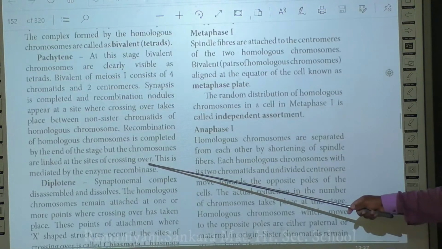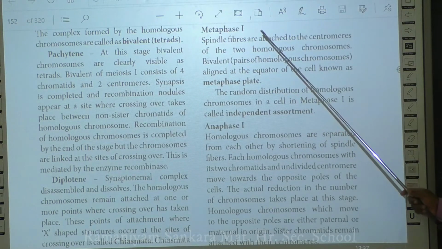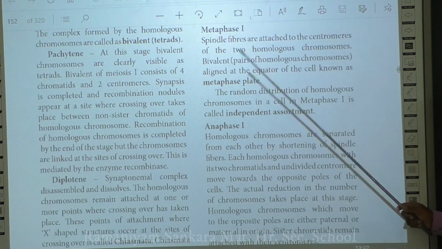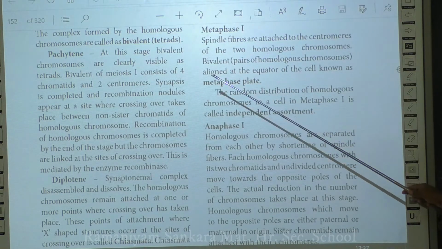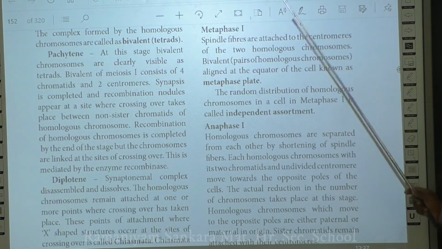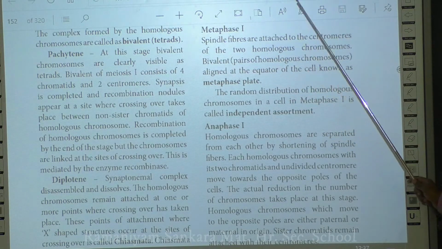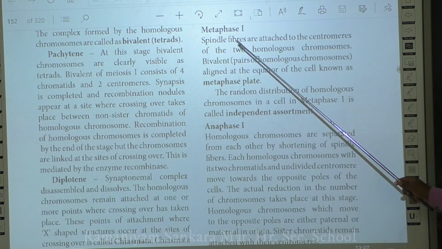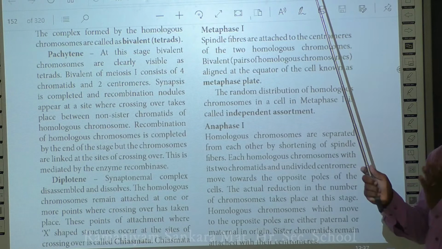the next stage is metaphase 1. As the name indicates, these stages are similar to prophase but slightly different. In what way is it similar? The spindle fibers are usually formed at the poles of your cell. The centromeres assemble at the two ends of the cell and form spindle fibers.